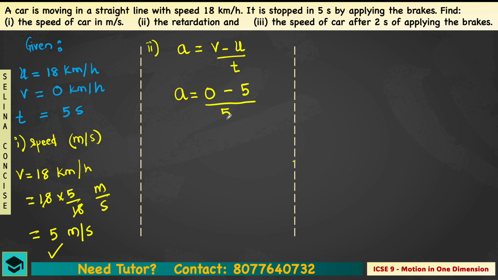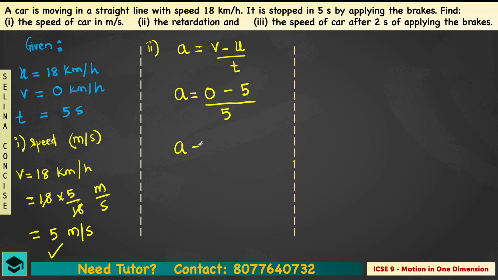Divided by the time, that is also 5. So here you will find that minus 5 upon 5 looks like it would be minus 1. Since it is an acceleration, the unit will be meter per second square. So here we get minus 1 meter per second square.